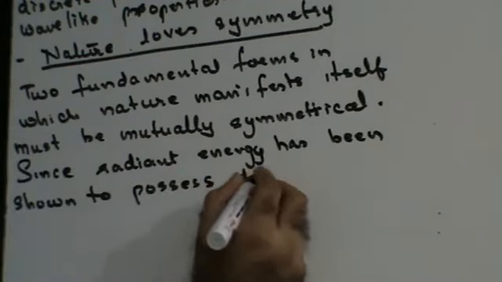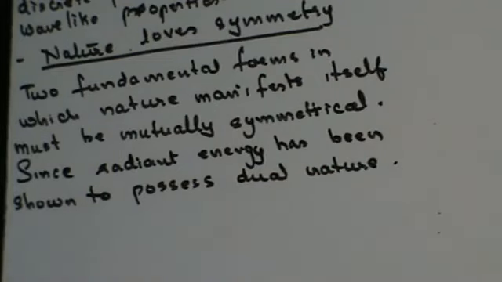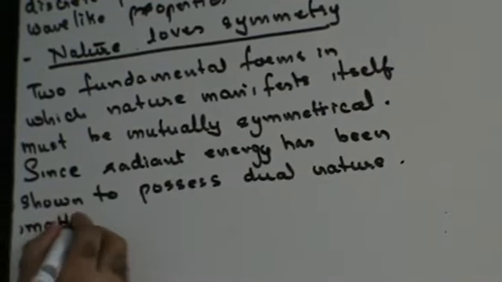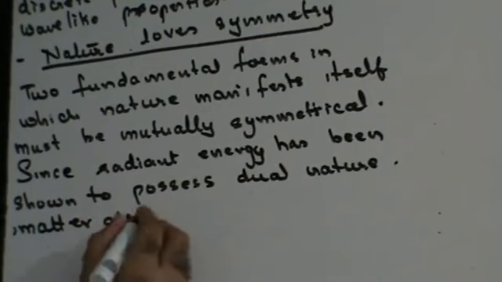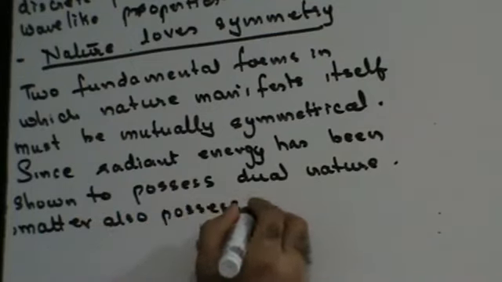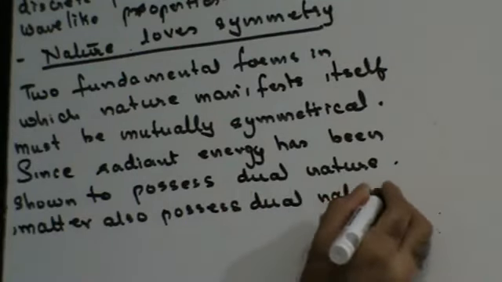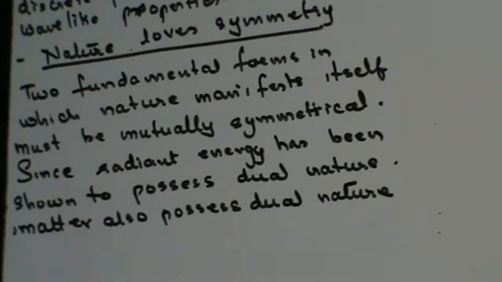Dual nature, that is, it exists in the form of particles as well as waves. Hence, matter also possesses dual nature. That means that matter will also exist in the form of particles as well as waves.